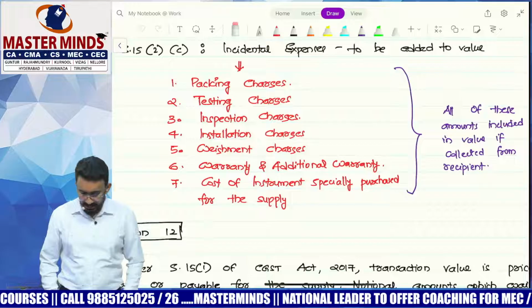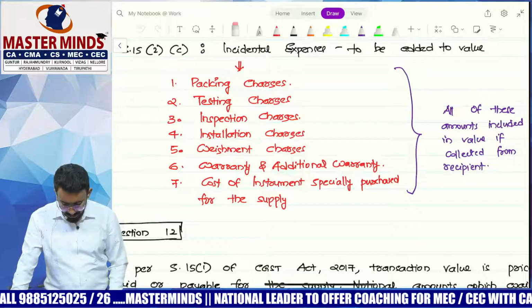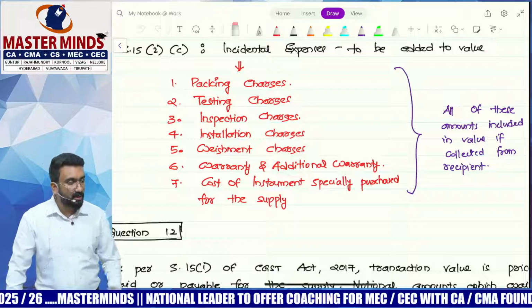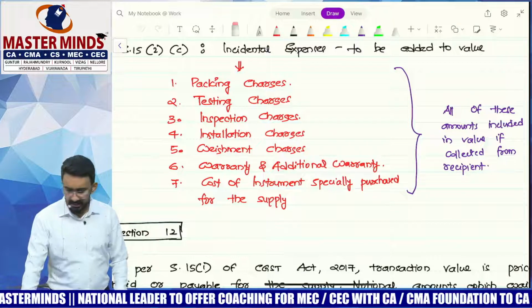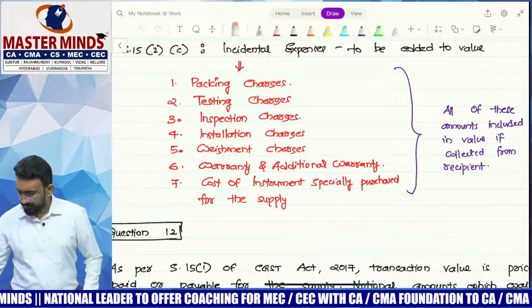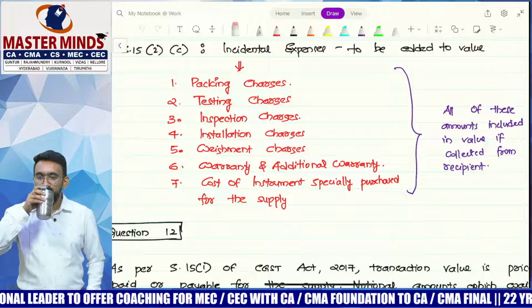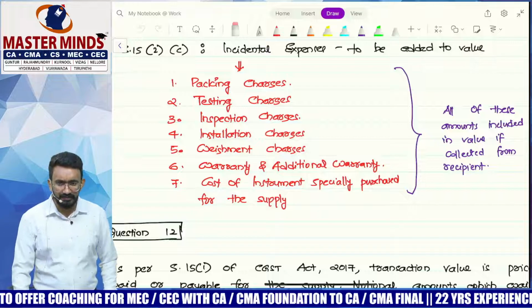Examples. Now let's look at packing charges, testing charges, inspection charges, installation charges, weighment charges, warranty, additional warranty. Let's look at weighment charges. So what are weighment charges? Have you seen weighment charges? There's something called a weighbridge.